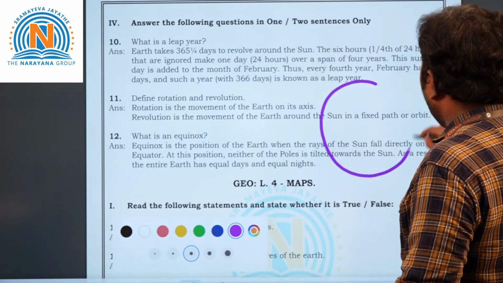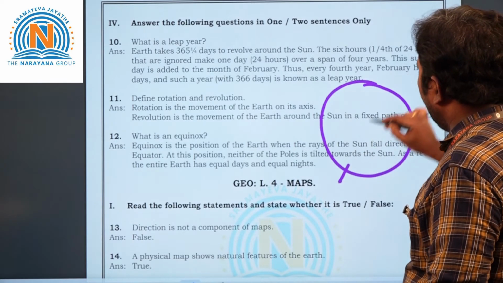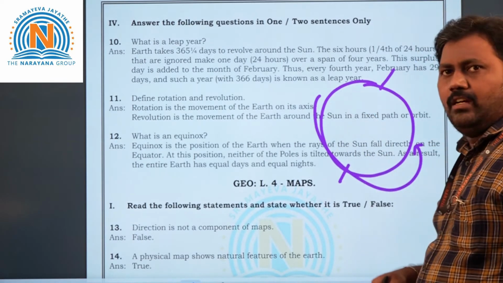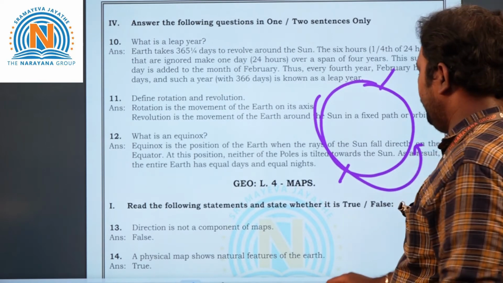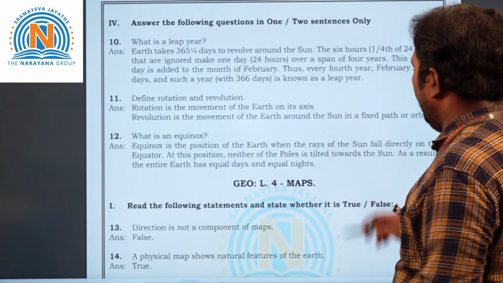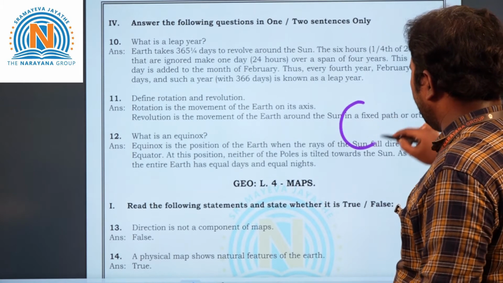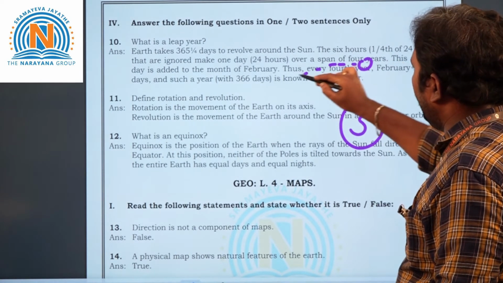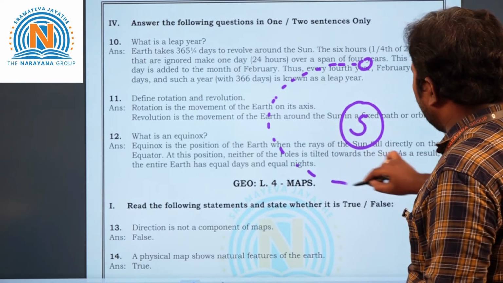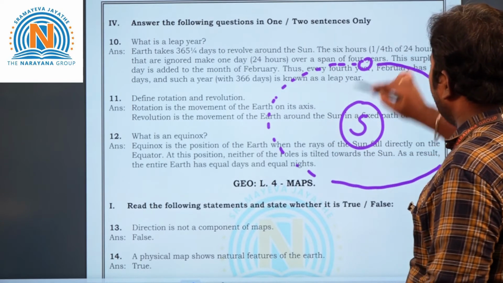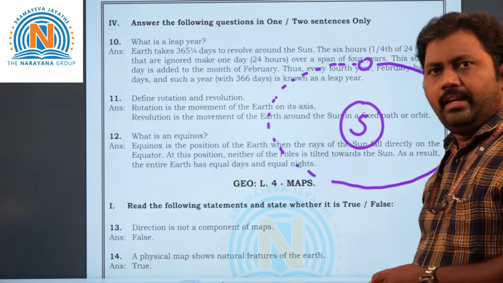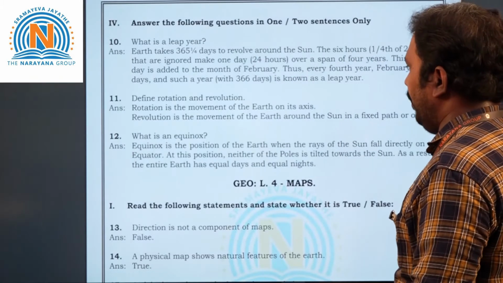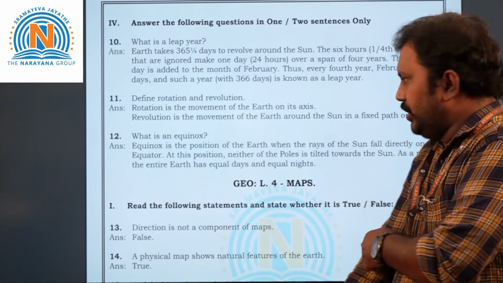See here. If Earth rotates on its own axis, it is called rotation, right? Then what about revolution? Revolution means, see, here is the sun and here is Earth. The Earth moves around the sun in a fixed path. So this is called a revolution. Right, children? So that is rotation and revolution. Now let's take the 12th question, children.